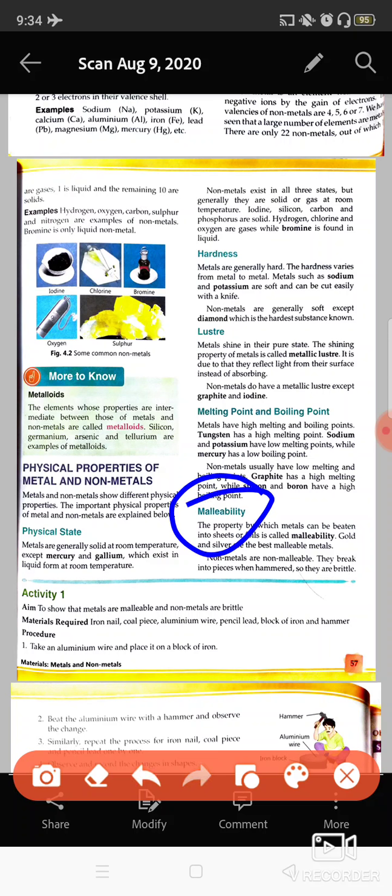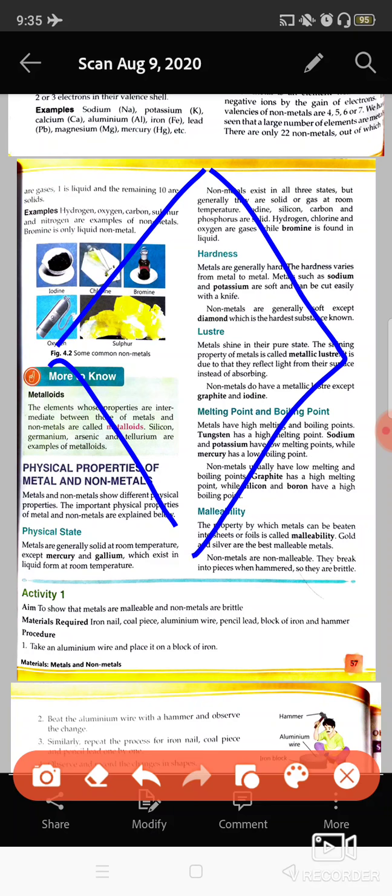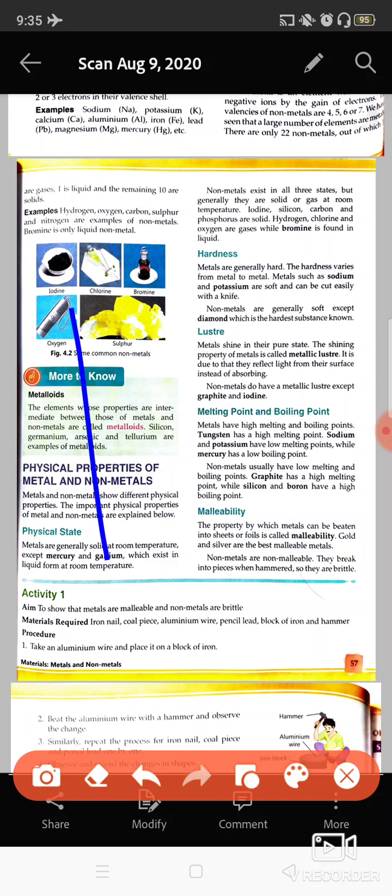One another physical property we have is known as malleability. Malleability is the property by which any material can be changed or converted into a thin sheet. Means if we hammer any substance, it is going to change into a thin or thinnest sheet. So that property is known as malleability.